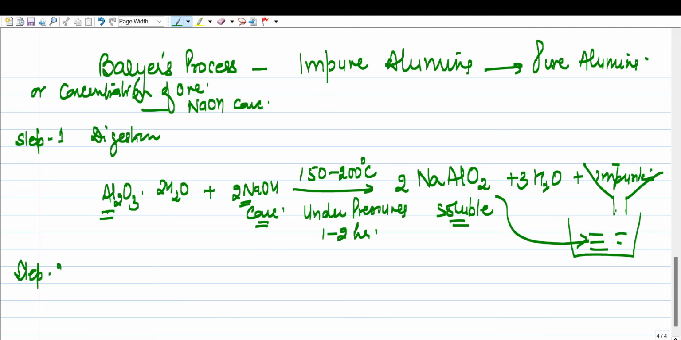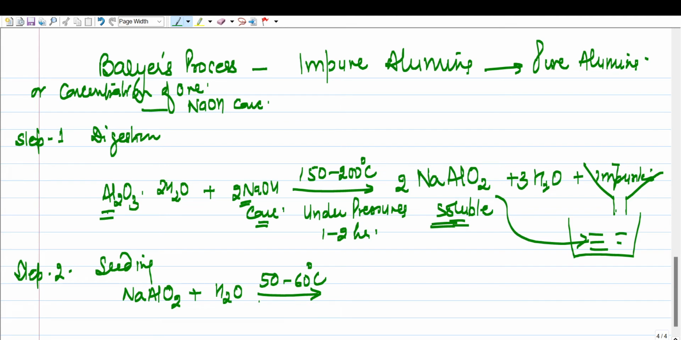Step 2 is known as seeding. What we do is we create seeds, not crystals, seeds of aluminum hydroxide. So what do we do? We take this soluble sodium aluminate, dilute it with water, and put it in a precipitator at a temperature of 50 to 60 degrees centigrade. In the precipitator, it is churned or mixed well with freshly prepared aluminium hydroxide.